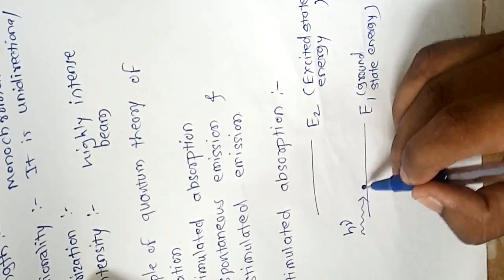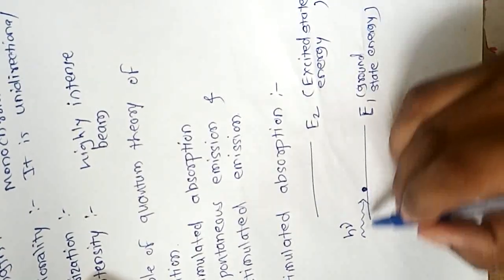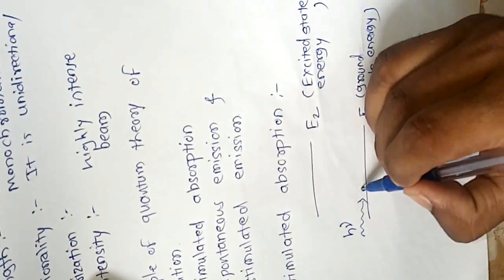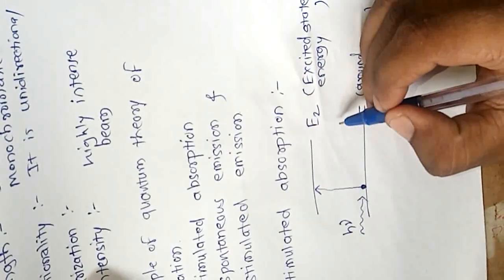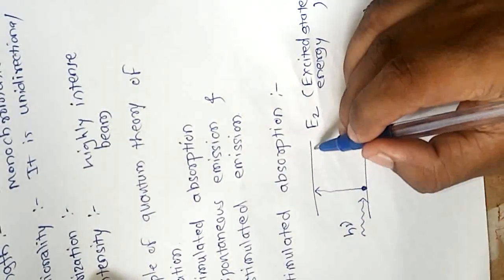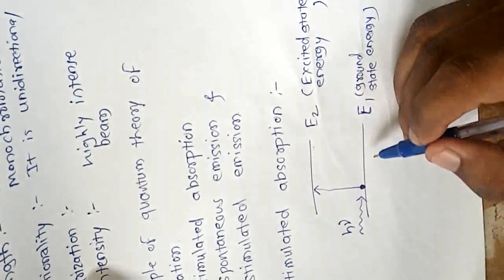Then the atom absorbs the energy from the photon and goes to the excited state E2. So the energy difference between E2 and E1 is equal to h nu.